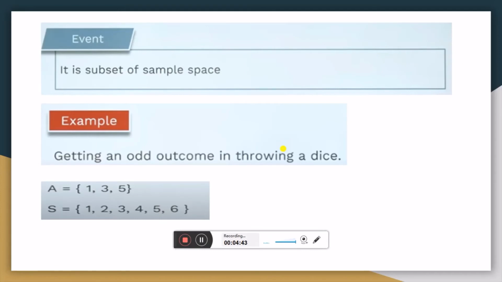Now what is an event? It is a subset of the sample space. For example, getting an odd outcome in throwing a dice. What is A here? A is the set of elements 1, 3 and 5. And what is the sample space? Sample space is 1, 2, 3, 4, 5, 6. Means we have 6 options while we throw a dice, and odd numbers are 1, 3 and 5. These 3 odd numbers are there.